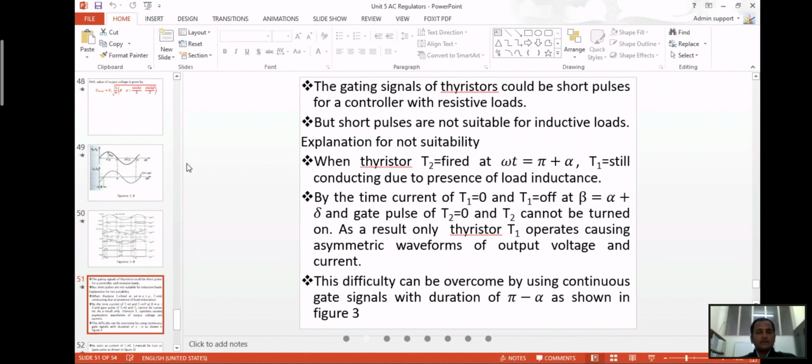These difficulties can be overcome by using a continuous gate signal. Then the switching on of one thyristor and switching off of the other can be controlled. If you use short pulses, this disadvantage will be there.